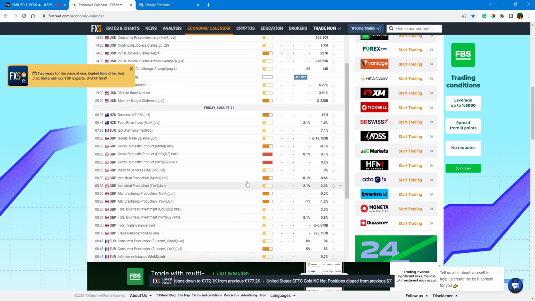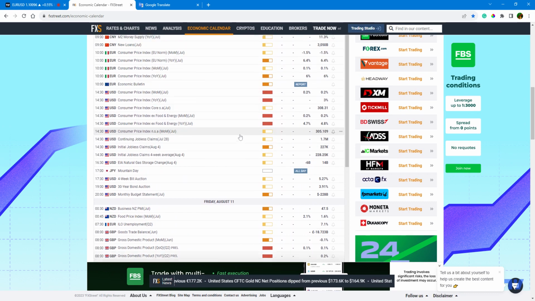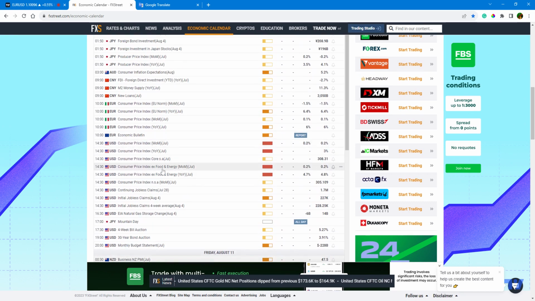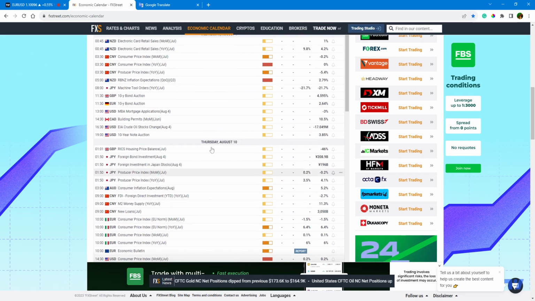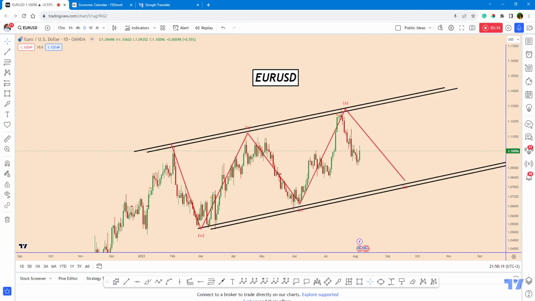So the week has very soft data. I think that the main focus will be only in this part, consumer price index on Thursday for the US, and also during Wednesday these hours here, so during the European morning hours. So let's see what is going to happen, and let's be careful.